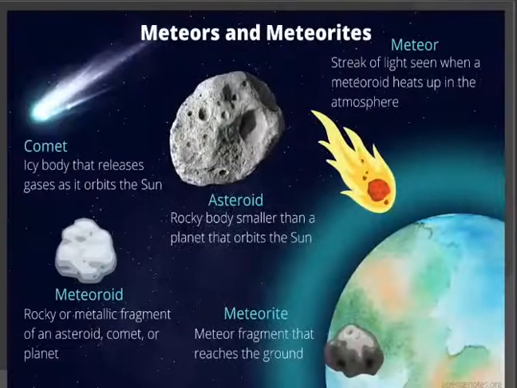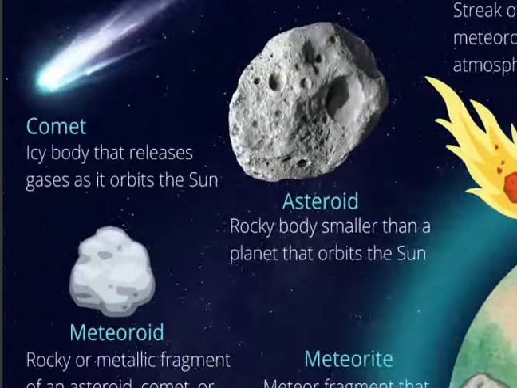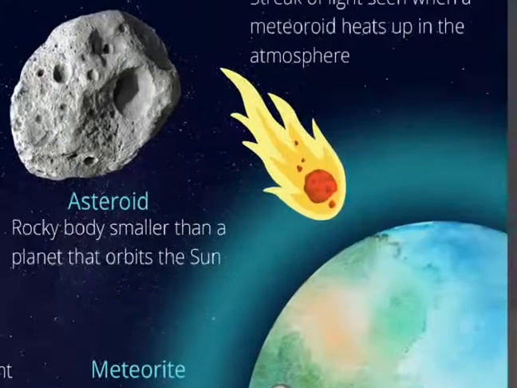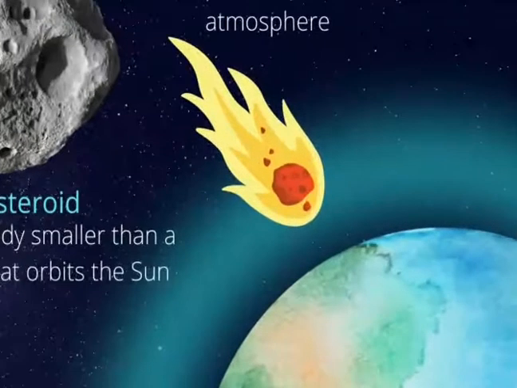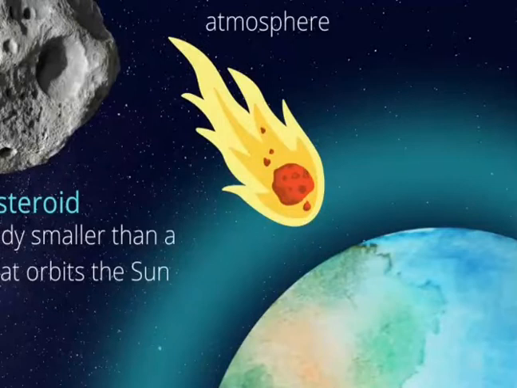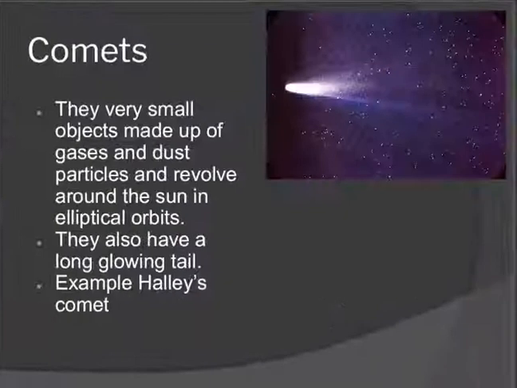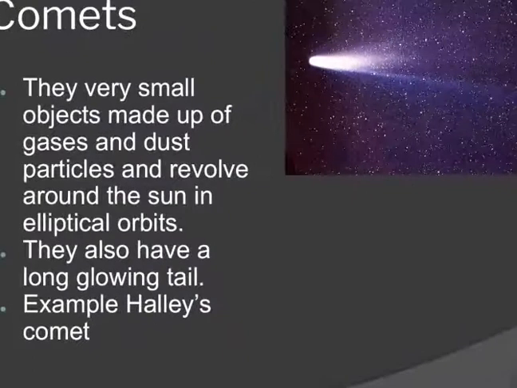Please have a look at the meteoroids over here. Rocky or metallic fragment of an asteroid, comet, or planet. A meteor is a streak of light seen when a meteoroid heats up in the atmosphere. How it looks like. Next, let's understand about comets. They are very small objects.